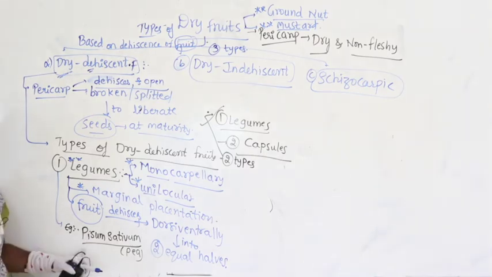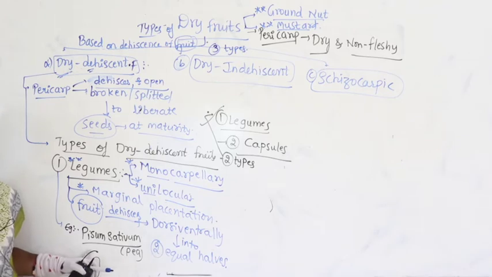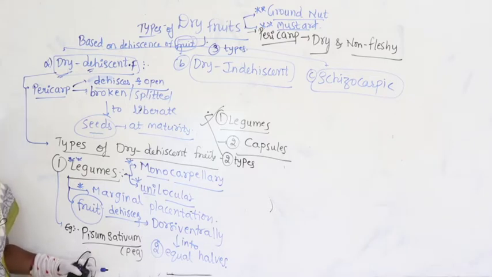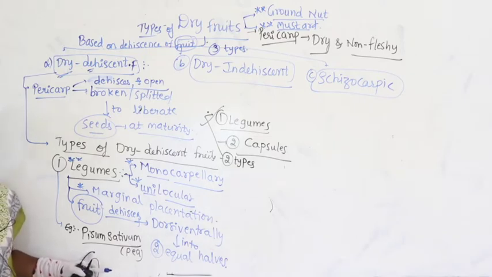Suddenly if I question you that Pisum is an example for what all concepts, then your mind should not become blank. I am telling you, all examples should be at your fingertips. So you can take one more assignment: write Pisum sativum as a heading, and see where Pisum is an example, and start writing all those concepts. That is how you have to practice morphology to have the answers at the tip of your tongue.